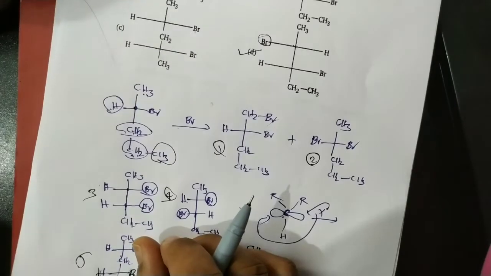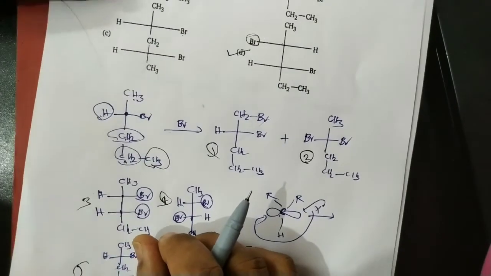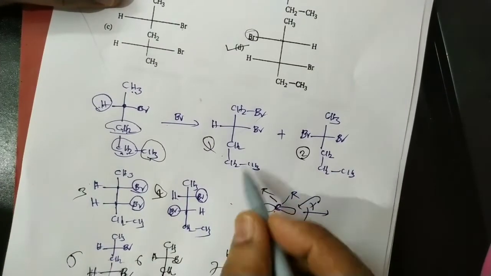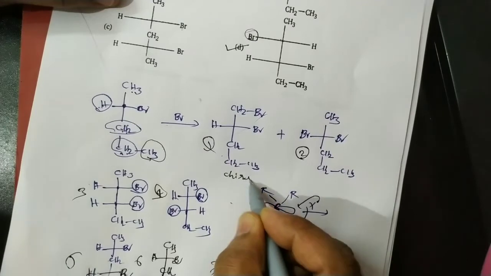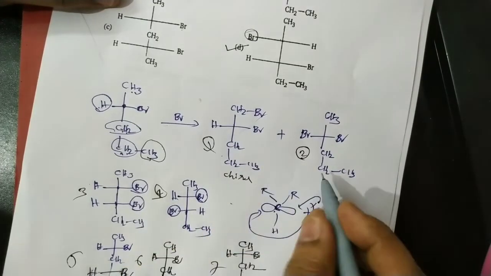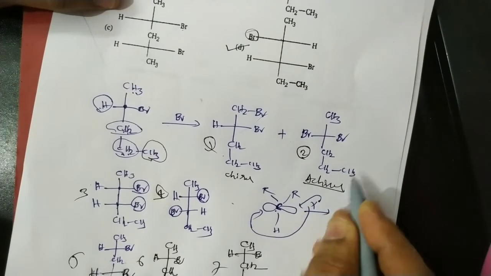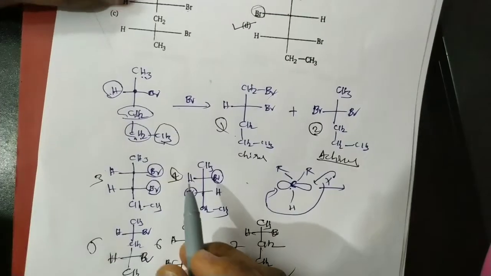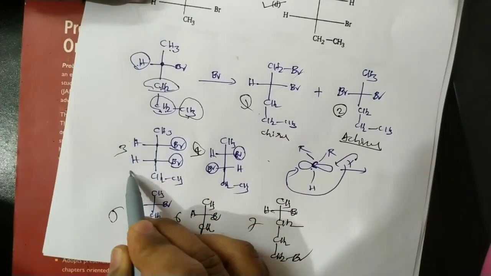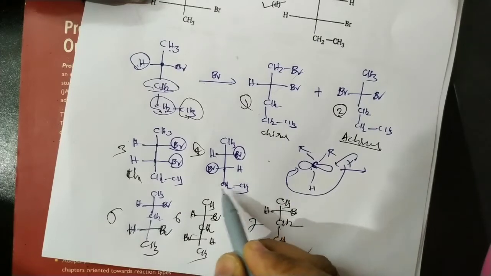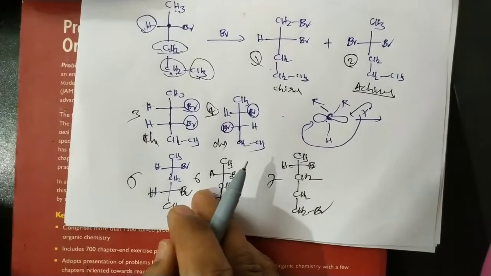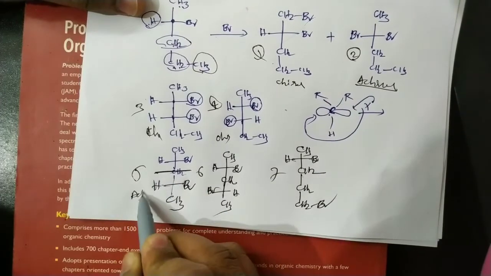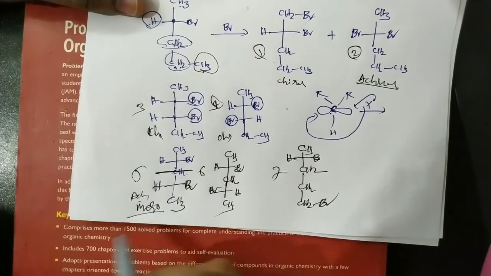Now additionally, I want to give some more information. Here is one possible product, and here is another possible product. This is a chiral molecule, because of the chiral carbon it is chiral, optically active. This is an achiral molecule, no chiral carbon, optically inactive. And next, this molecule is a chiral molecule. This molecule is also a chiral molecule. Next, this molecule is an achiral molecule because of the plane of symmetry. This is called a meso compound.